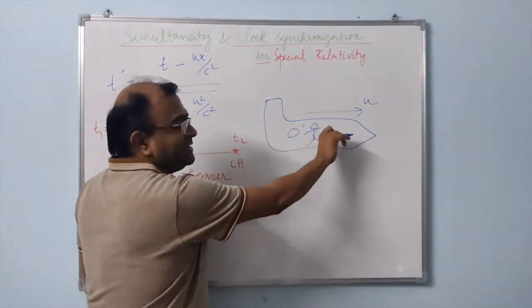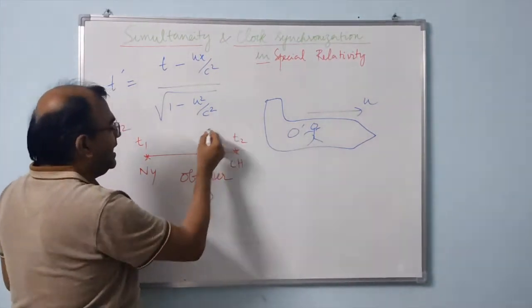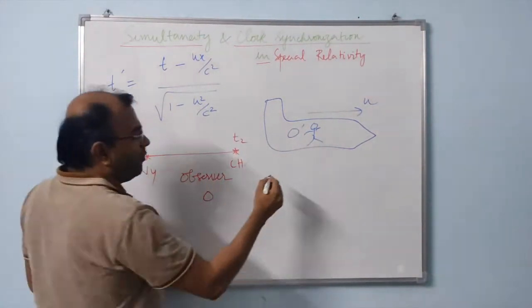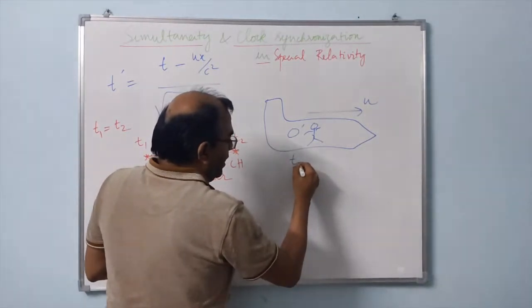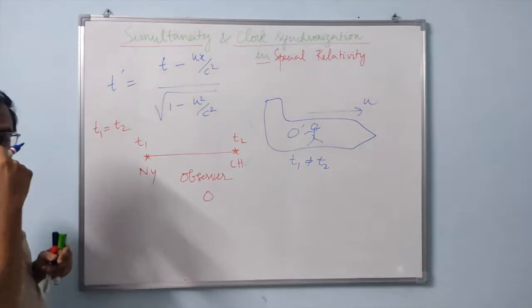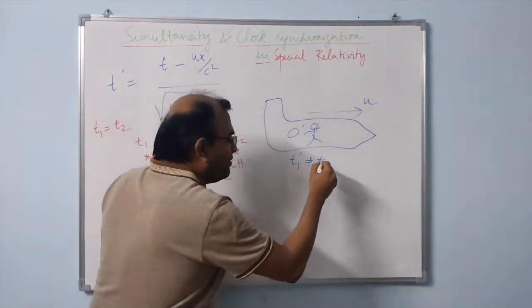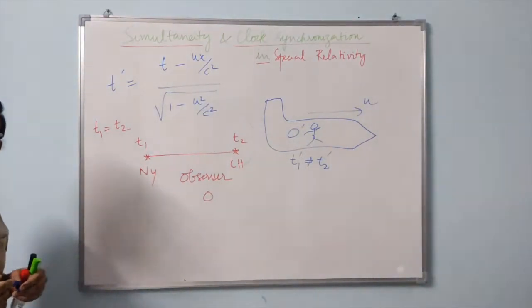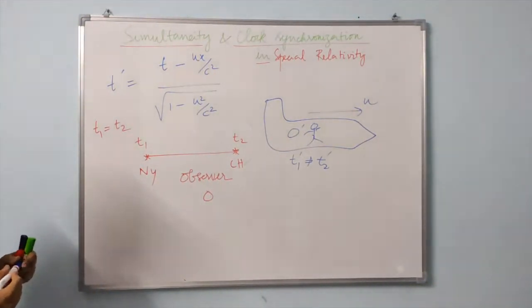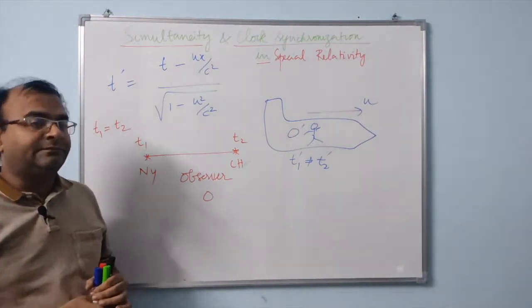Because of his direction of motion, he would conclude that this event occurred first and then that event. Therefore, for him, T1' is not equal to T2'. This is the idea of simultaneity in relativity.